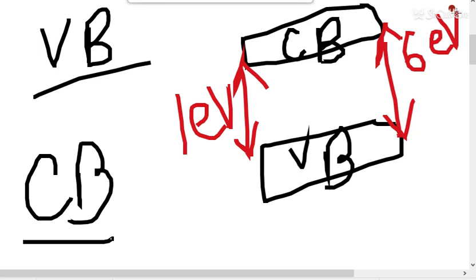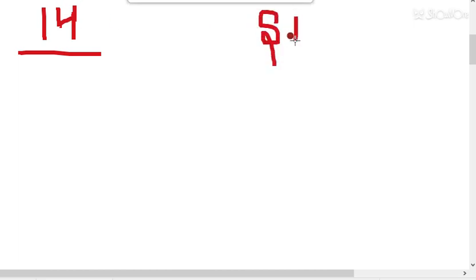So now I am going to take you to the semiconductor. What do you mean by semiconductor and how does it behave? So students, group number 14 is called the semiconductor group. Group number 14 starts with silicon, Si. So silicon is the first member.